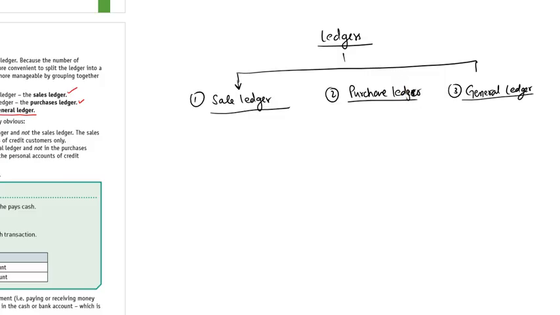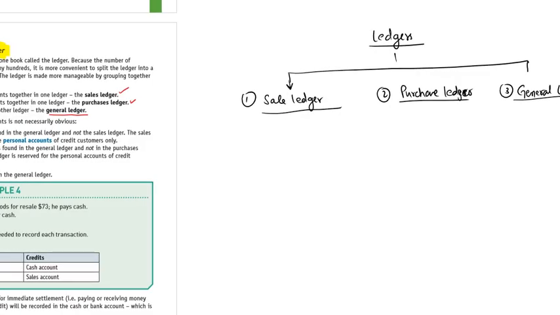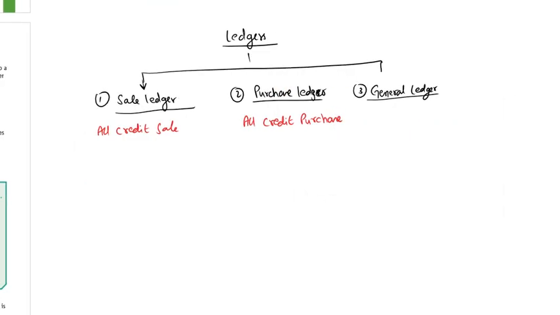In the sale ledger we will record credit sales. All credit sales will be recorded in the sale ledger. All credit purchases will be recorded in the purchase ledger.